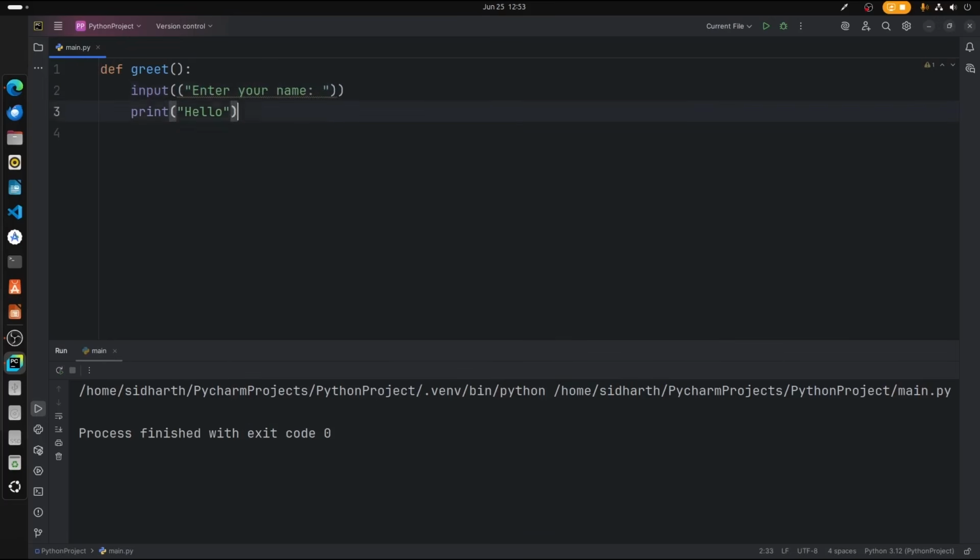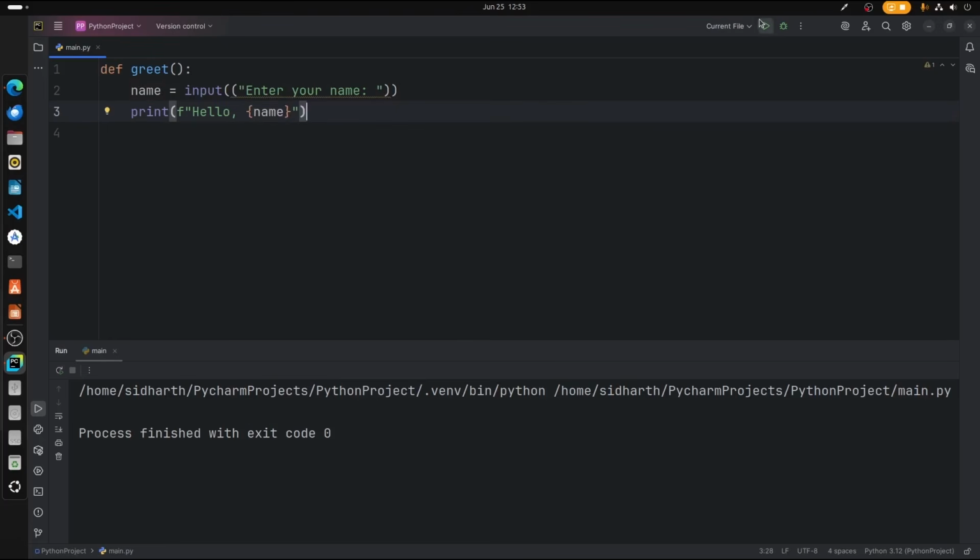So hello, let's put a format tag here and curly brackets here, and I would like to create a variable for this, and let's enter the variable over here.